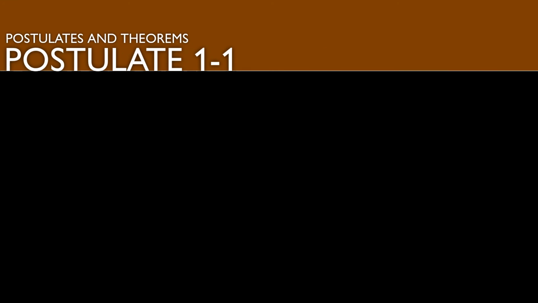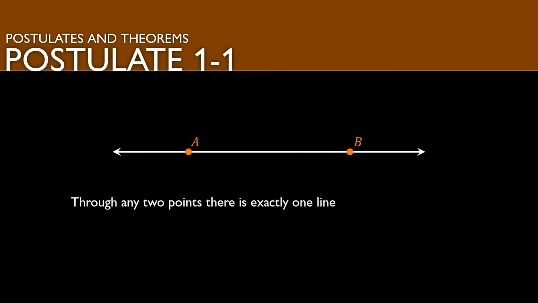Now we move on to our first postulate. A postulate is an accepted statement of fact. Postulates may also be called axioms, but in this book we're going to refer to them as postulates. Postulate 1-1 is, through any 2 points there is exactly one line. So this is something that is always true. As you can see here, we have points A and B. You can only draw one line through points A and B.